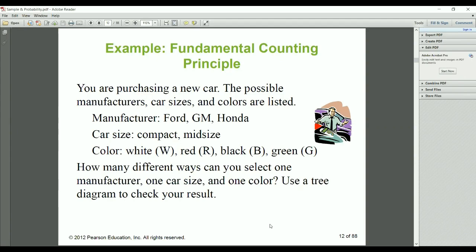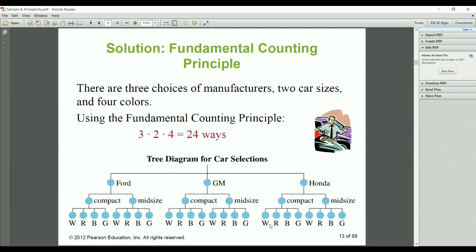Use a tree diagram to check your result. So this is the result: there are 24 ways if I want one color, size, and company. There are 3 choices of manufacturer, 2 car sizes, and 4 colors. So using the fundamental counting principle, m times n: 3 manufacturers, 2 sizes, and 4 colors. So there are 24 ways.